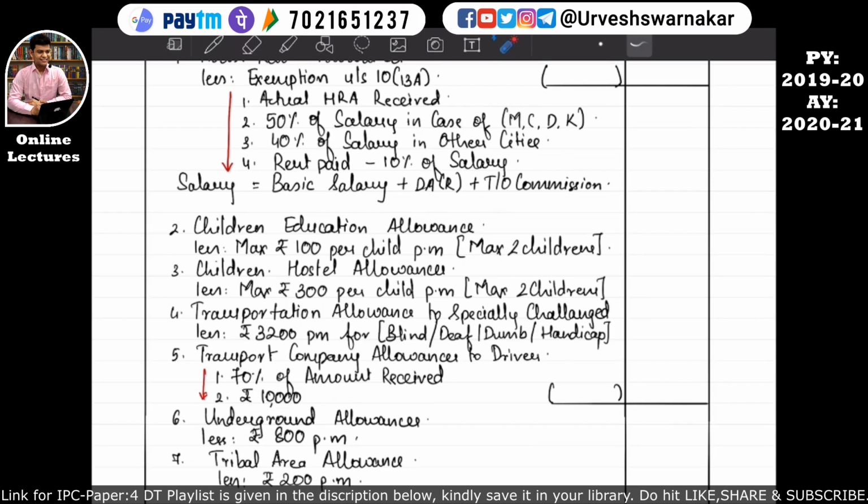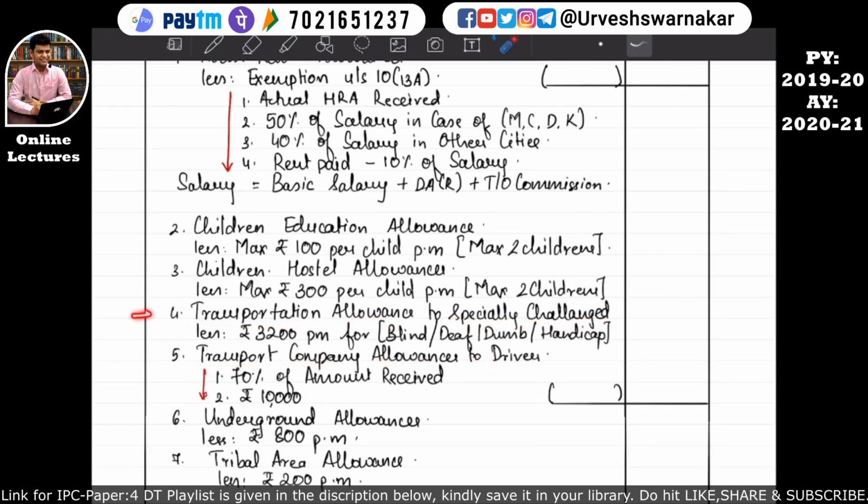But if the assessee is receiving a children hostel allowance, then a maximum of 300 per child per month exemption or deduction will be available for this allowance. I hope this is quite clear. Then the next is transport, that is, transportation allowance to a specially challenged individual and transport company allowance paid to the driver.